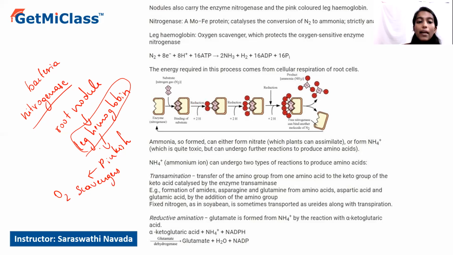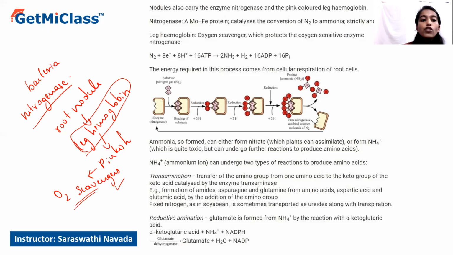So this leghemoglobin forms the oxygen-free environment because it absorbs all the oxygen and creates the anaerobic environment there. That's why leghemoglobin acts as an oxygen scavenger.